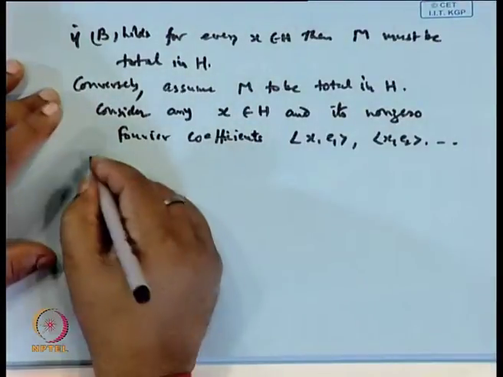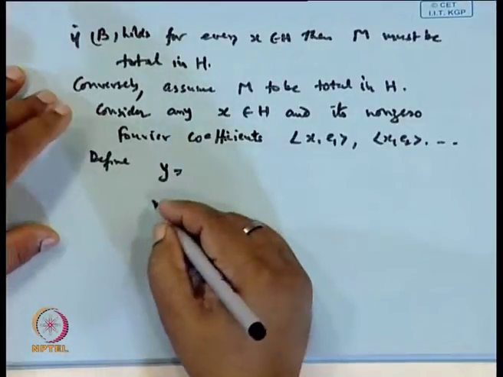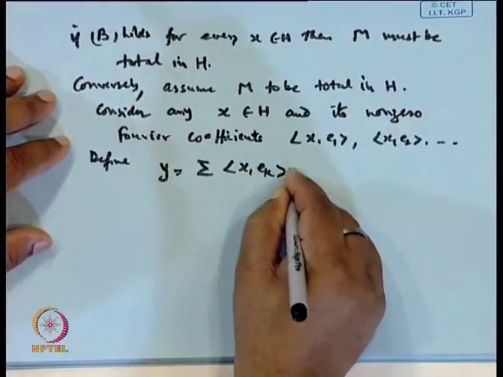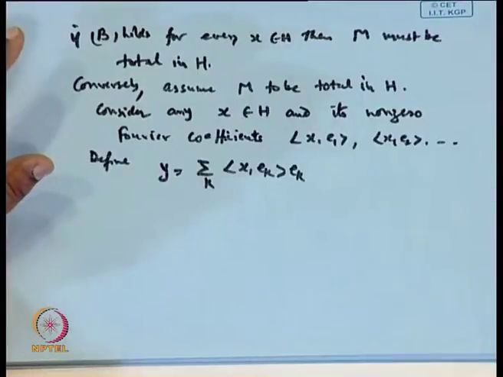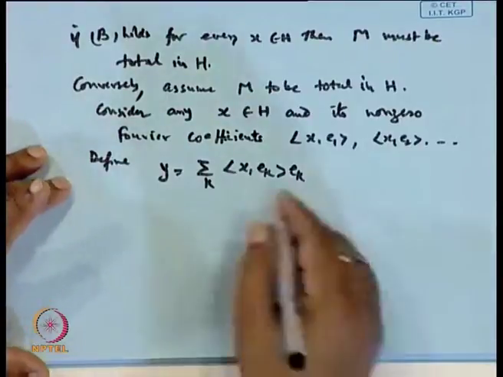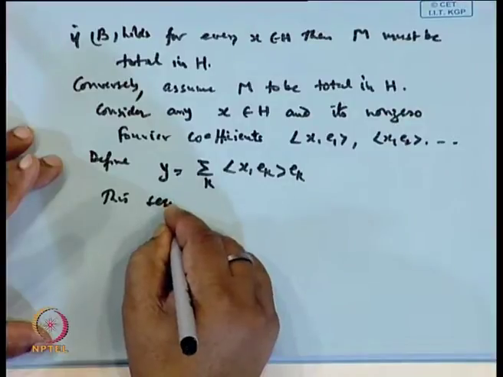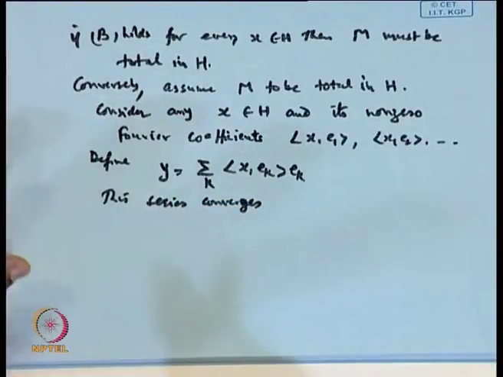Now, define y as the sum of the inner products x, e_k over k. Now, the convergence of this series. This series converges. Why?